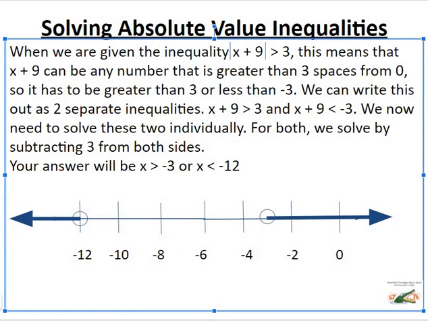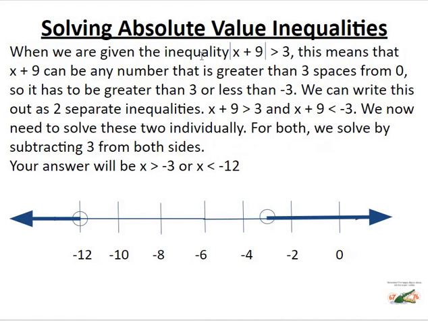Like I said, this exact problem is in your homework. Just to show you how this would be graphed, since it's just a greater than and just the less than, it's not or equal to, they are going to be open circles, and you put those open circles on the two numbers that are given, and you're going to have arrows that point opposite directions.